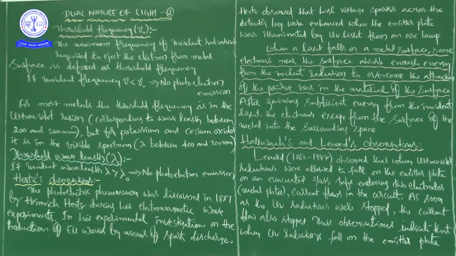In continuation to the last class, this is the second class from the chapter Dual Nature of Light. So it is the second NEET class from the chapter Dual Nature of Light. See here, yesterday, in our previous class, we discussed what is work function or threshold energy, right?